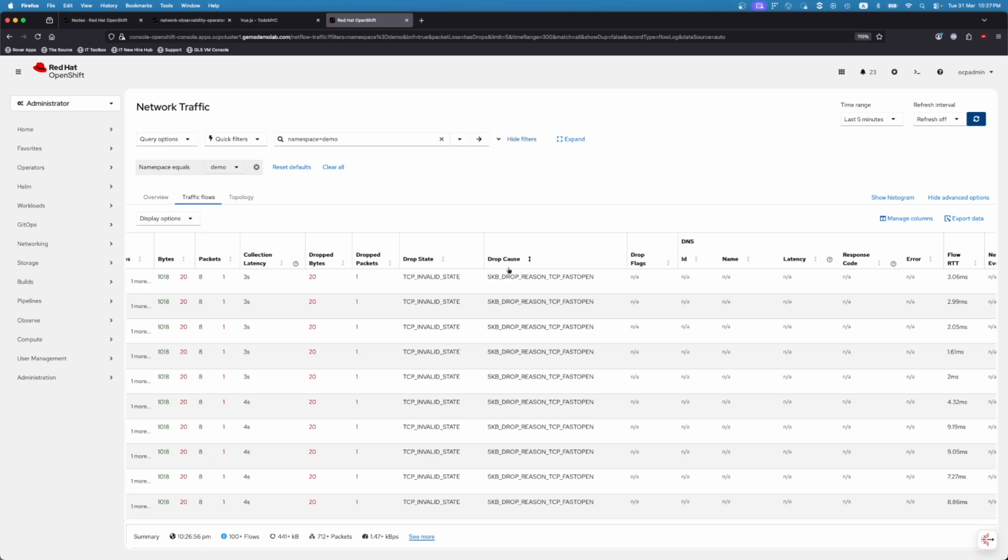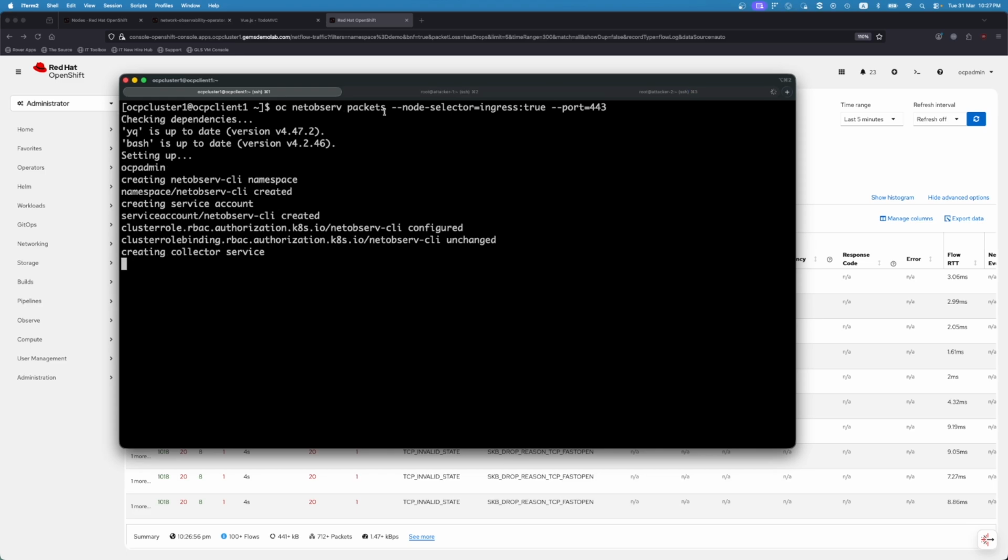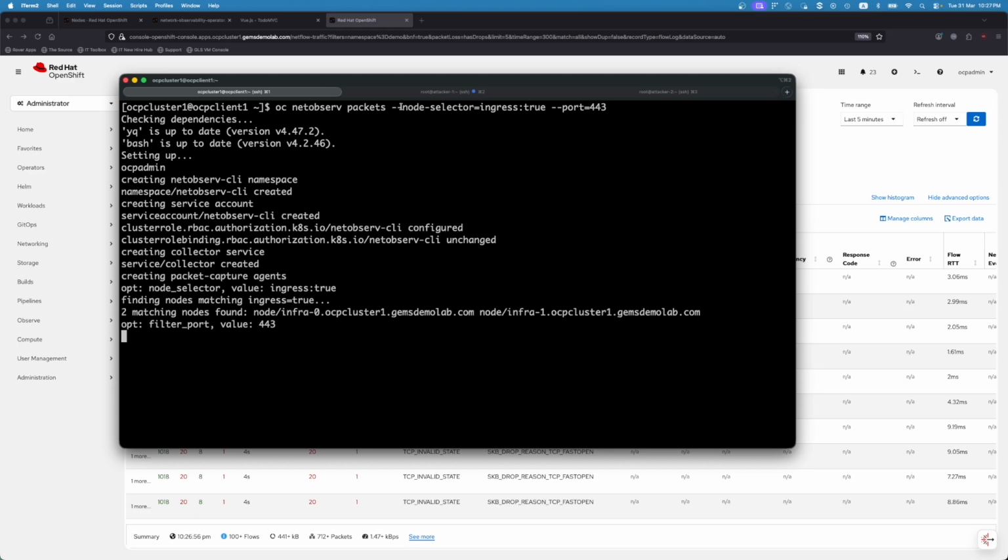So one of the things that we can do in this case is to turn on things like the TCP dump, leveraging the network observability CLI. We are targeting the ingress node itself on port 443. We leverage the node selector labels, where it finds that it is going to start tracing infra 0 and infra 1.